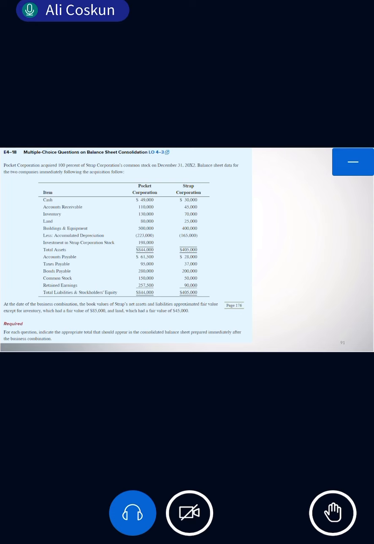I don't know. Anybody knows? Can anybody answer this question? The question is this: where did I find 900 in the previous part? Where did I get this 500 and 400? From building and equipment in the balance sheet, right? In the balance sheet, 500 is the amount for parent, and 400 is the amount for subsidiary.